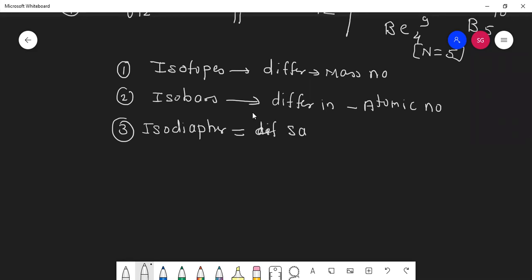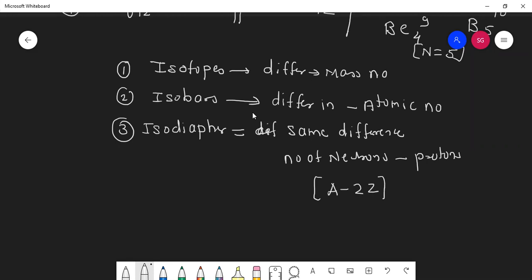Actually, they are having same difference in number of neutrons minus protons, and that's why we used formula A minus 2Z. Is it correct? And the fourth one, recently what we learned, isotones.